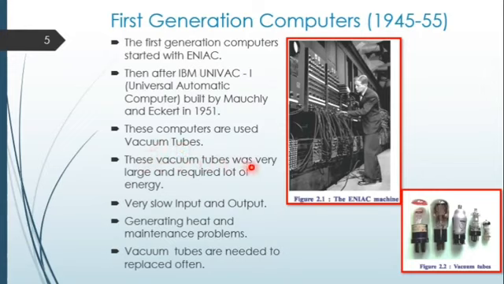These vacuum tubes were very large and required a lot of energy. A lot of energy means power consuming, and input and output were very slow. Because of the heat generation, input and output were slow, and there were heat and maintenance problems. Maintenance in the sense that, because of this heat, the vacuum tubes were replaced frequently because they were not working properly. So vacuum tubes needed to be replaced often, so there was a maintenance problem.